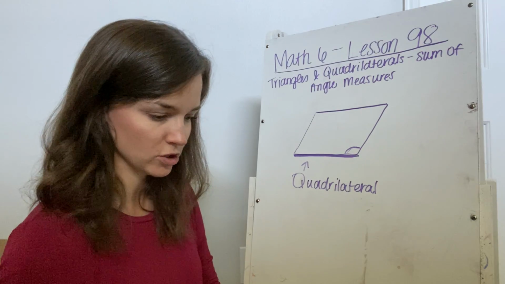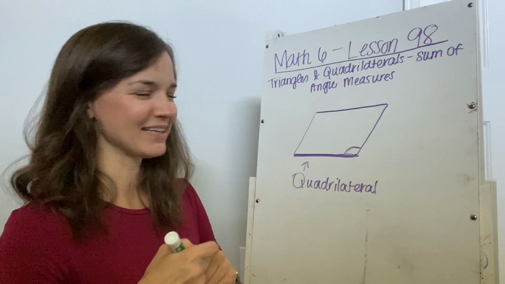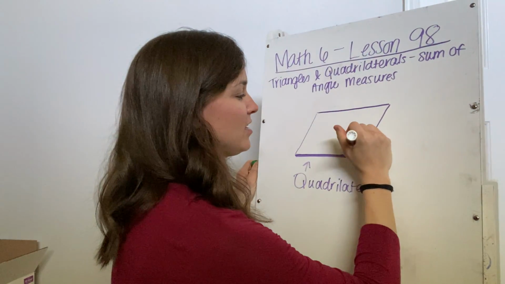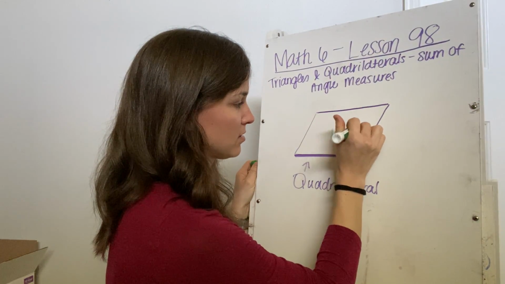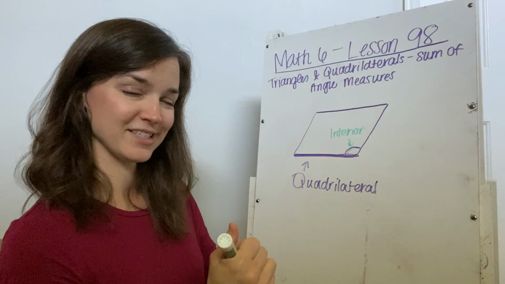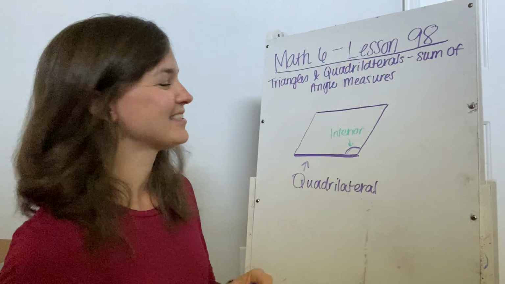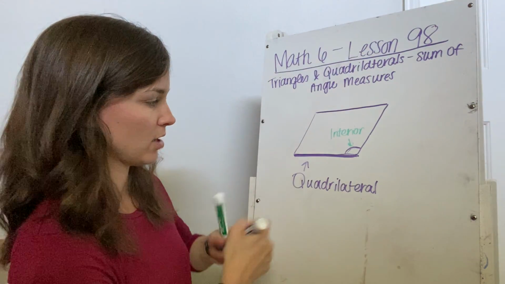Okay, so I'm actually going to use a different color. Super exciting news, by the way. I got new markers. I'm so excited. So these are going to be your interior angles. I used one of my essential grocery trips to get my markers. So interior angles go inside the figure.